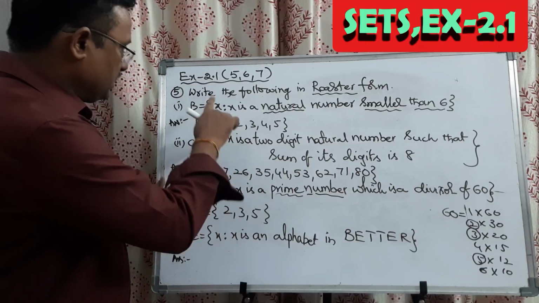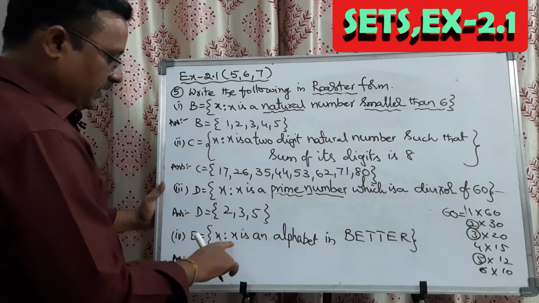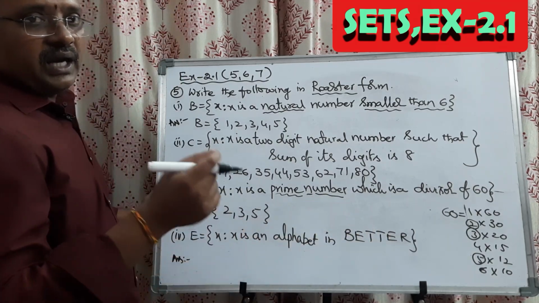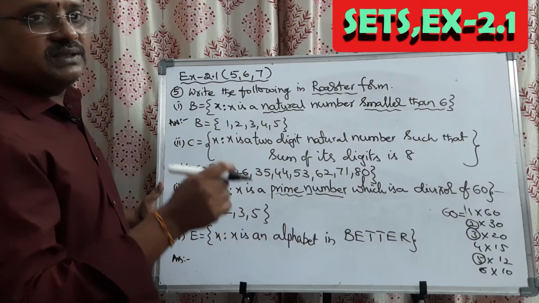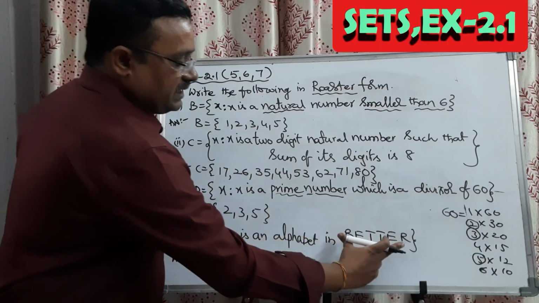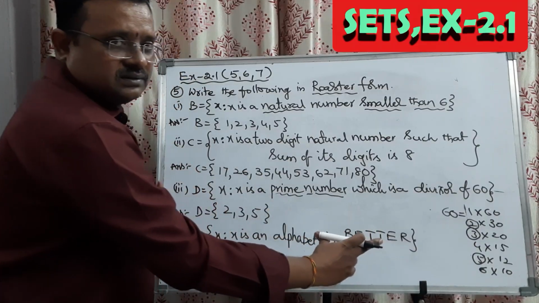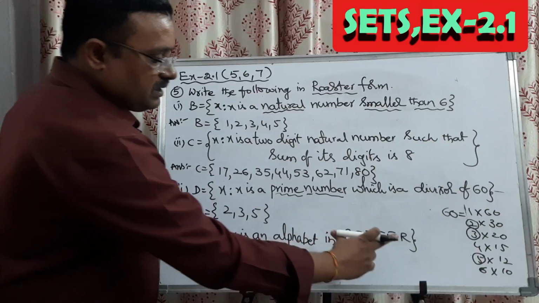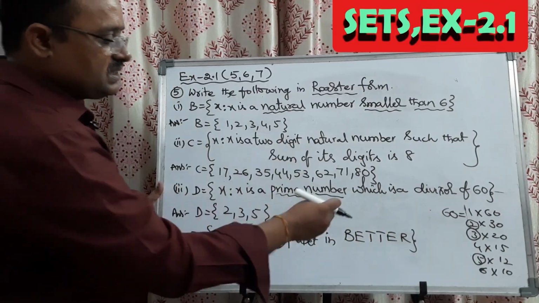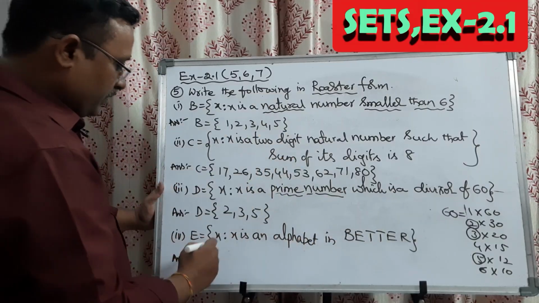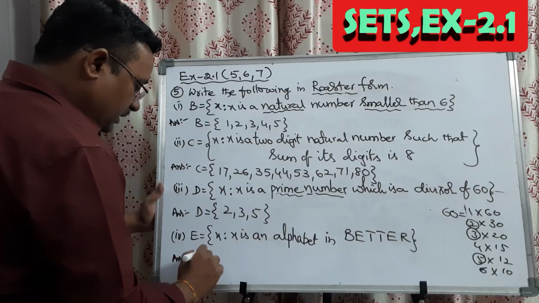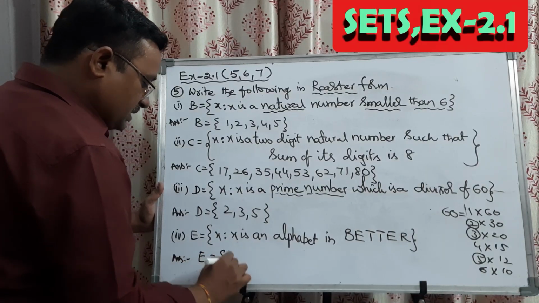Now, what is the last question in this fifth one? E is equal to set of x, x is an alphabet in the word BETTER. Actually, elements of the sets will generally be considered with small letters, whereas if the letter is given as capitals, we have to consider the elements in capitals. Since it is in capitals, the alphabets have to be taken in capitals only. So its set builder form conversion is roster form.